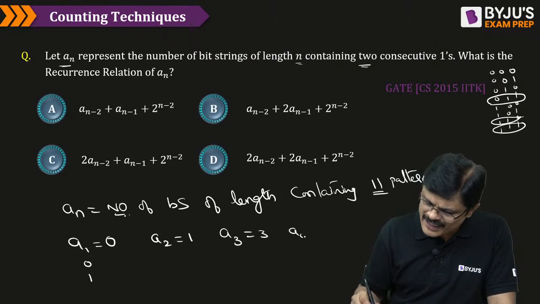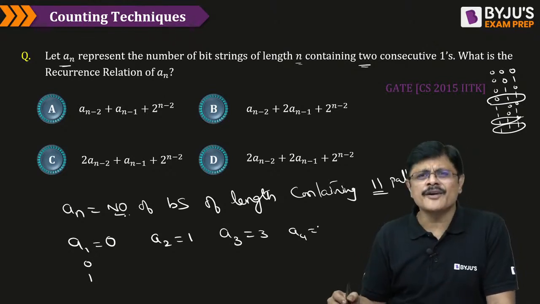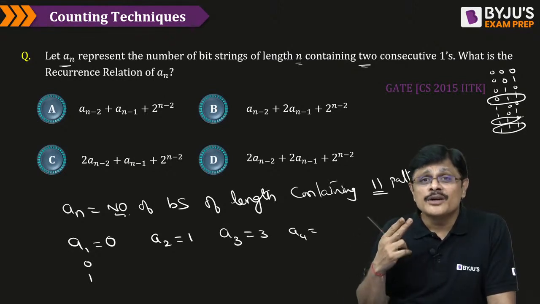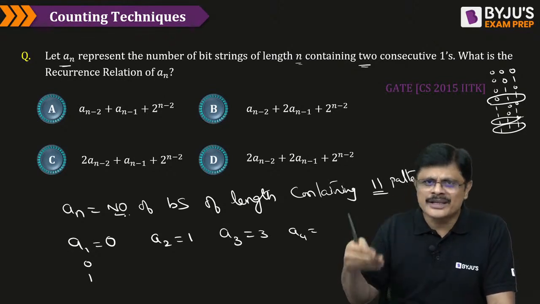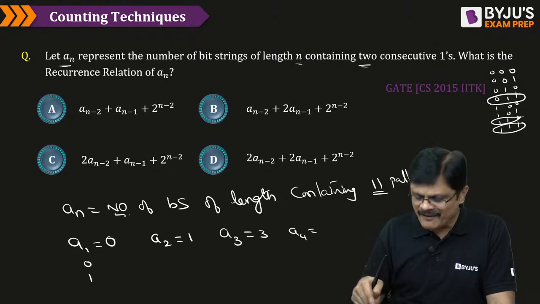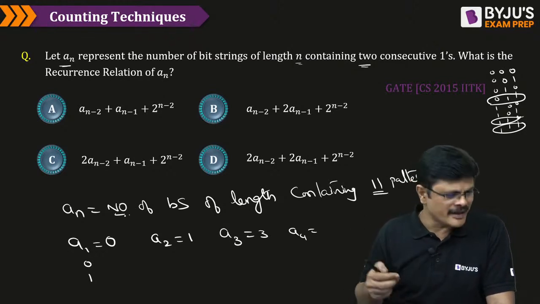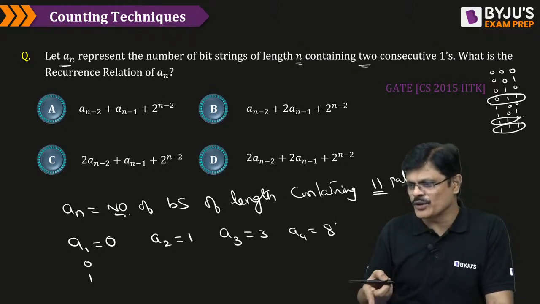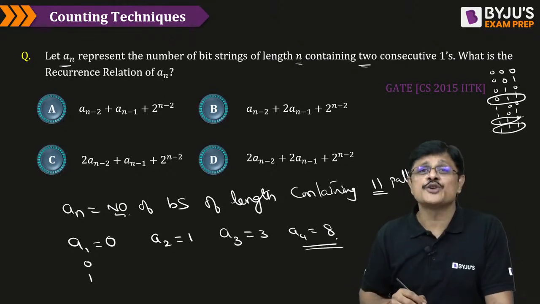Now what about this A4? How many binary strings of length 4 contain two consecutive ones? Write down those 16 numbers. In that, how many are having two consecutive ones? You calculate, my dear friends. And that is given by, I think, 8. It is 8. Please note that. Please check this. It should be 8.